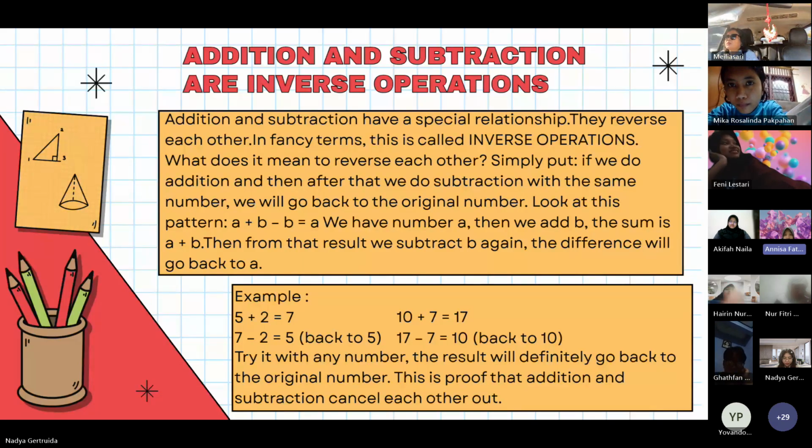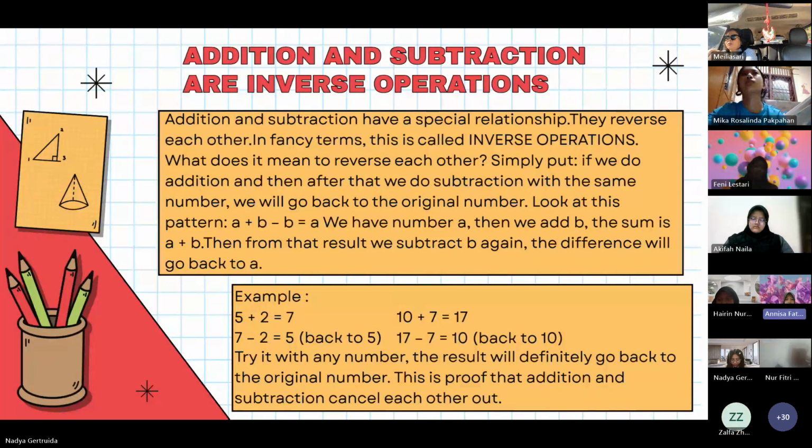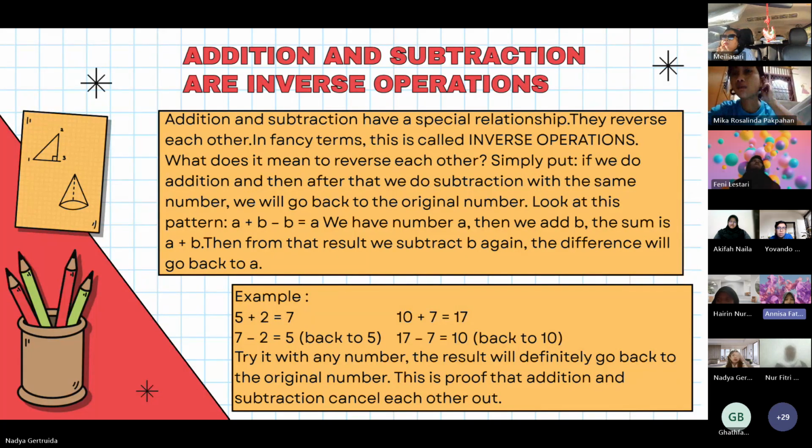Addition and subtraction are inverse operations. Now we get into the relationship between addition and subtraction. It turns out they have a special relationship. Addition and subtraction reverse each other. In fancy terms, this is called inverse operation. What does it mean to reverse each other? If we do addition and then after that we do subtraction with the same number, we will go back to the original number. Look at this pattern.